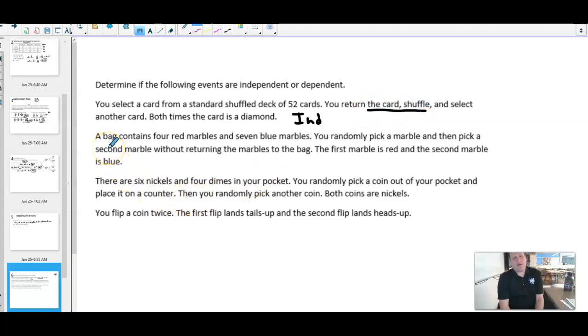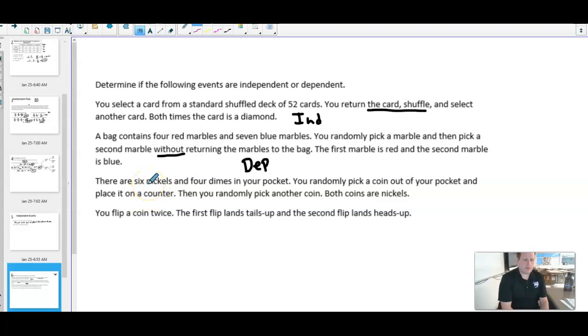Let's say I've got a bag of marbles. I'm going to pick a marble and then pick a second marble without returning the first to the bag. This would be dependent, because I don't return it to the bag. Again, it's affecting the next outcome. We have one less marble, essentially.